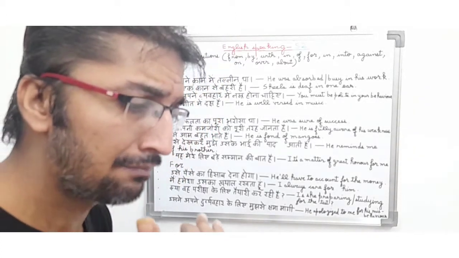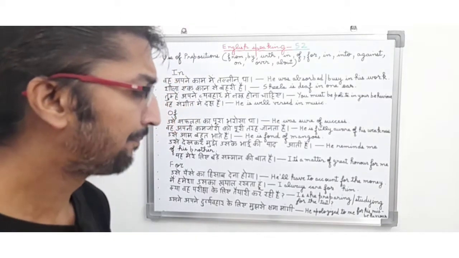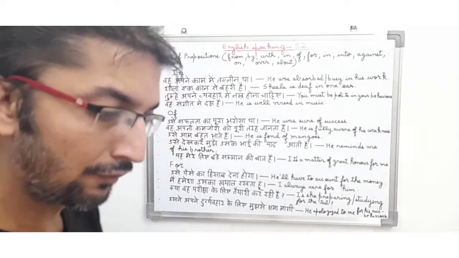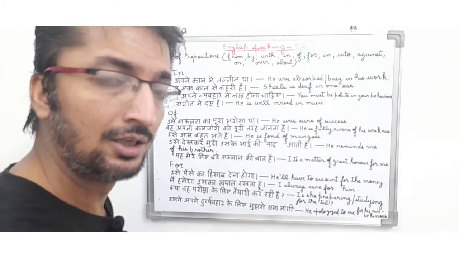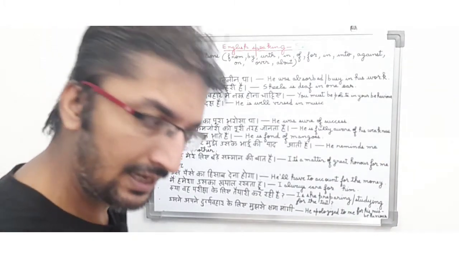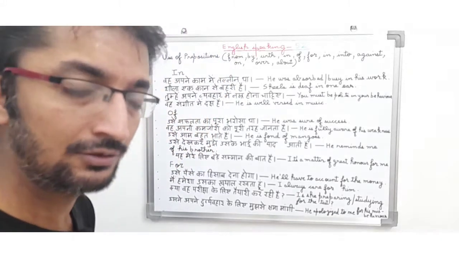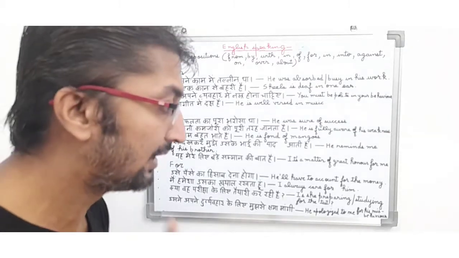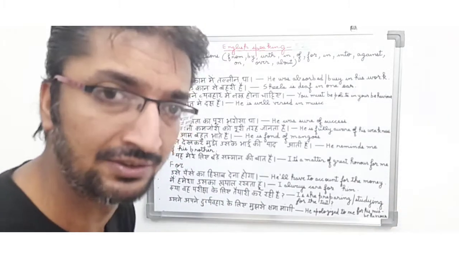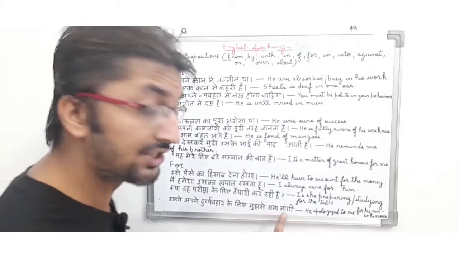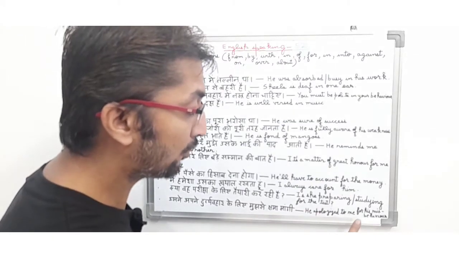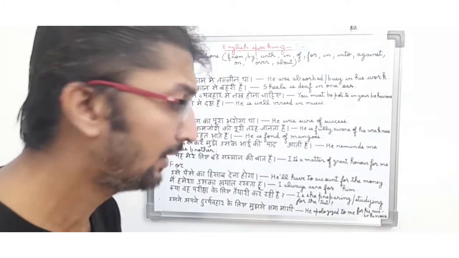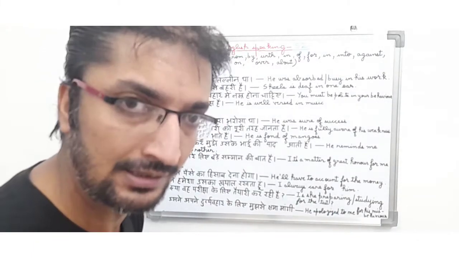Basically it is a past tense, and here you can see, he apologized to me for his misbehavior, क्योंकि जो misbehavior था वो another person ने किया था, तो उसने the person has misbehaved to another person. So we will use for before his, and for is a preposition being used in this sentence, and friends, it is a past tense. उसने अपने दुर्व्यवहार के लिए मुझसे क्षमा मांगी है. So he apologized to me for his misbehavior. For is being used before his, and for is a preposition, and it is a past tense.